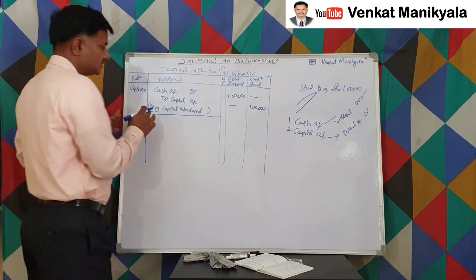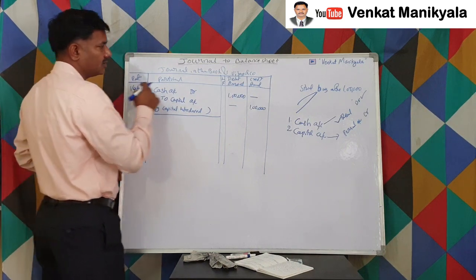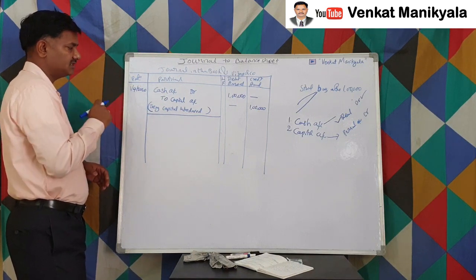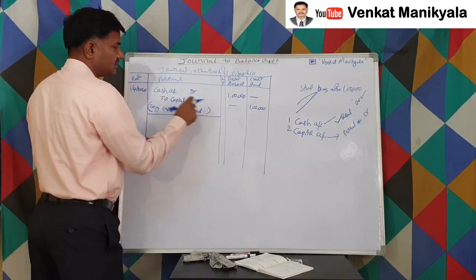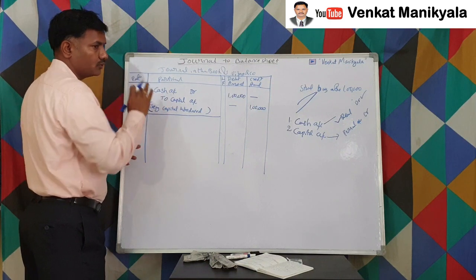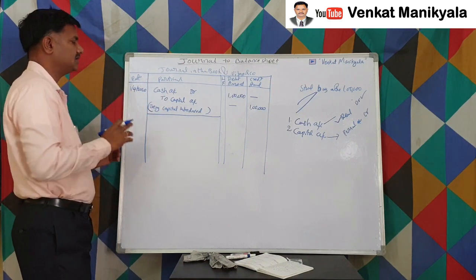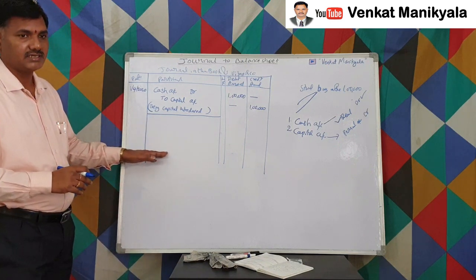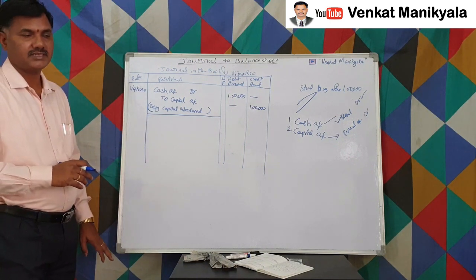Don't exceed this line to the date, amounts or ledger folio columns. It says this business transaction's journal entry is completed. Then again we start one more journal entry like that.